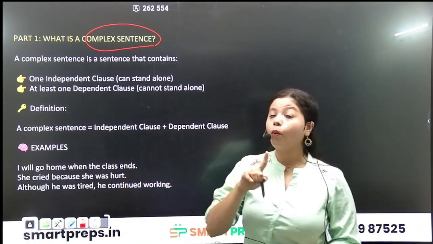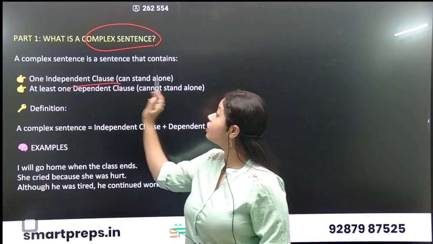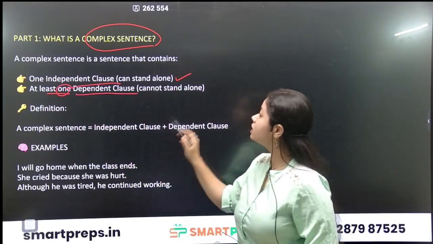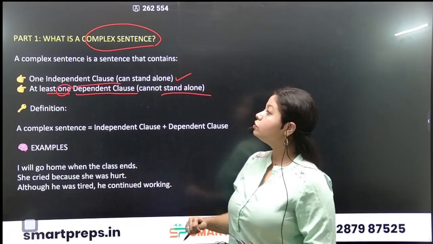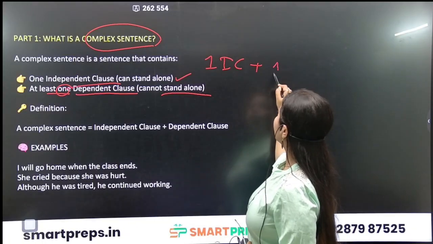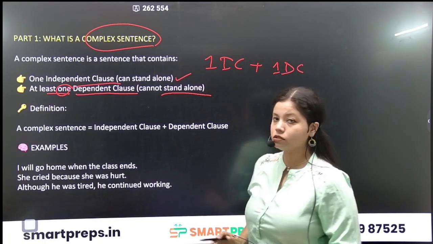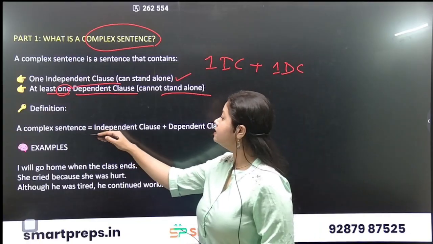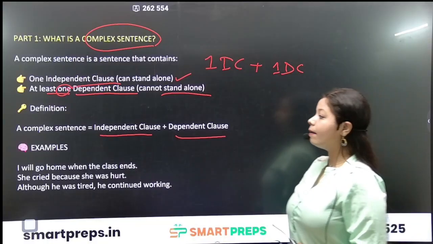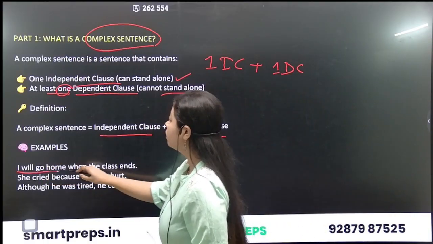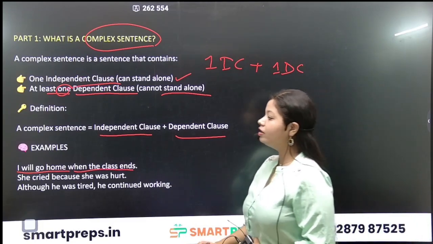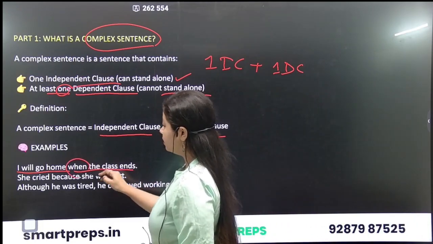It contains one independent clause which can stand alone and at least one dependent clause which cannot stand alone, obviously. So one independent clause and at least one dependent clause. Okay, so a complex sentence is independent clause plus dependent clause. Let's understand with some examples. I will go home when the class ends. Here, when is a conjunction.